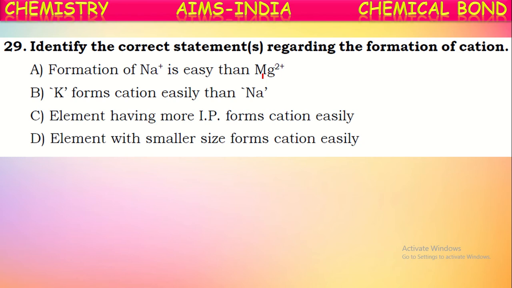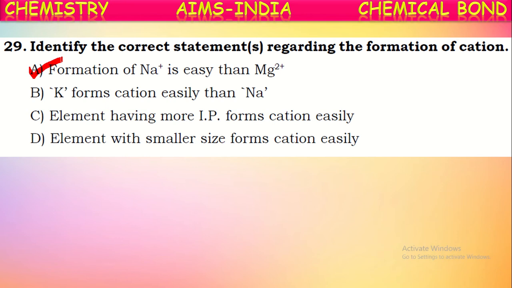To become stable, it should lose those two electrons. So losing two electrons is somewhat more difficult than losing one electron, because after the loss of one electron, the nuclear force of attraction increases on the remaining electrons. Hence, for the removal of the second electron, it requires more energy. That's why the formation of Na+ ion is easier than the formation of Mg2+.